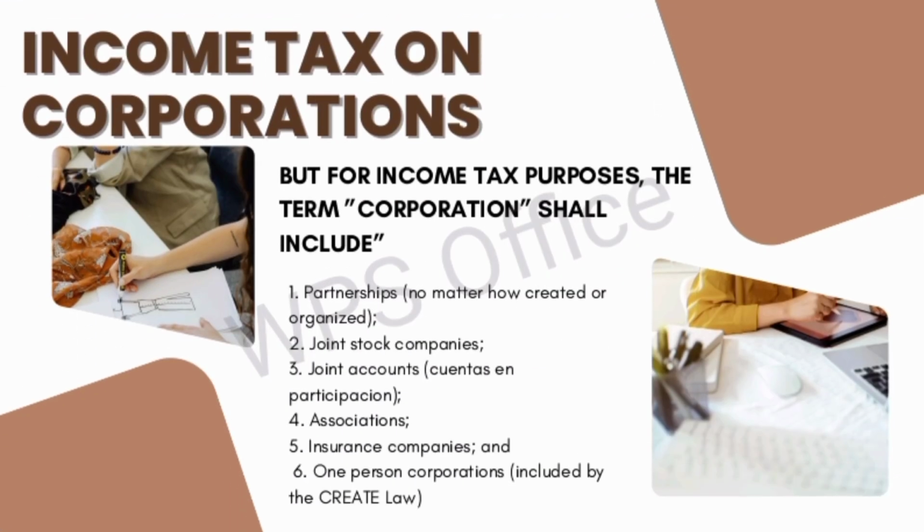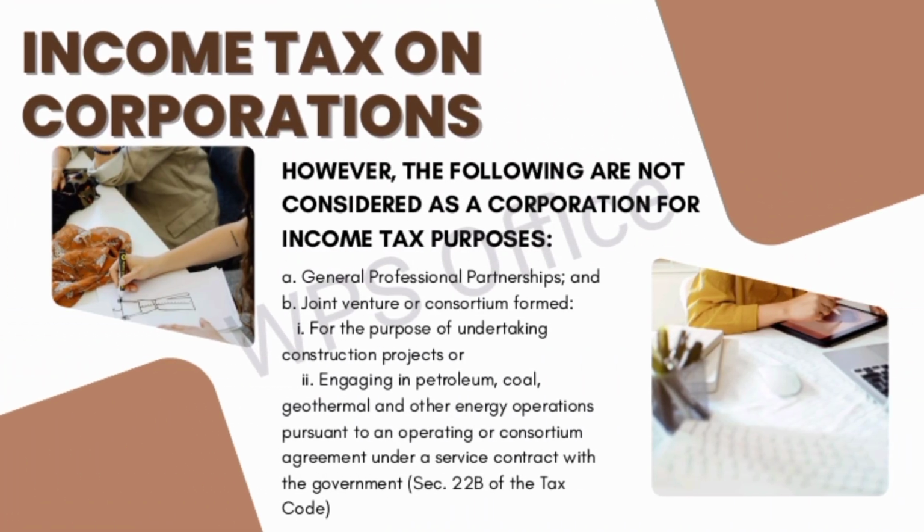For tax purposes, the term corporation encompasses various entities, such as partnerships, joint stock companies, joint accounts, associations, insurance companies, and one person corporations, as added by the CREATE Law. However, certain entities, including general professional partnerships and joint ventures or consortia engaged in specific activities like construction projects or energy operations under government service contracts, are not classified as corporations for income tax purposes.